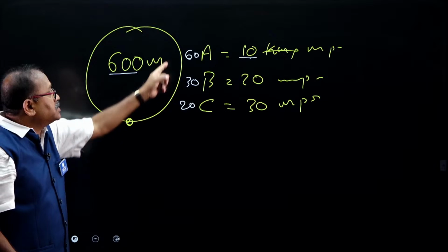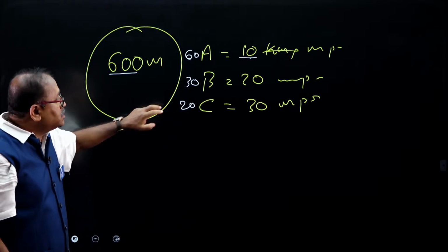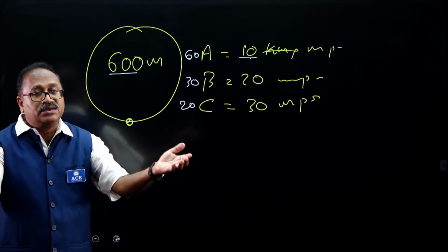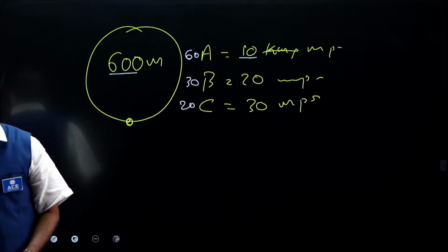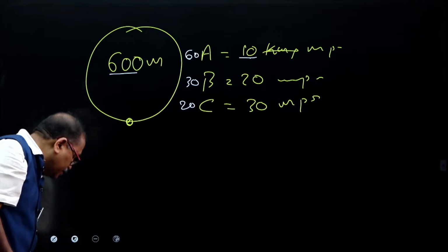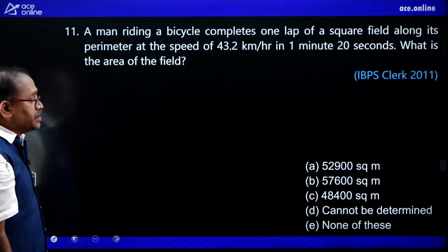So, meeting at the first starting point will be the LCM of the given time. What is the LCM of 20, 30 and 60? It is 60 as Pawan said. Hope it is clear. 1 minute. Yeah, that is right. Moving on to the next question, and it is here.